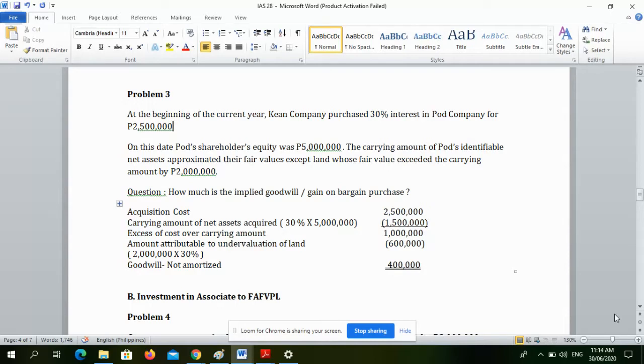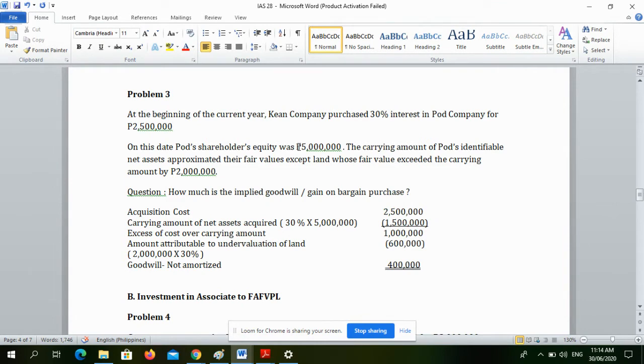Let's go to problem 3. At the beginning of the current year, Kian Company purchased a 30% interest in Pod Company for 2.5 million pesos. On this date, Pod's shareholders' equity was 5 million.